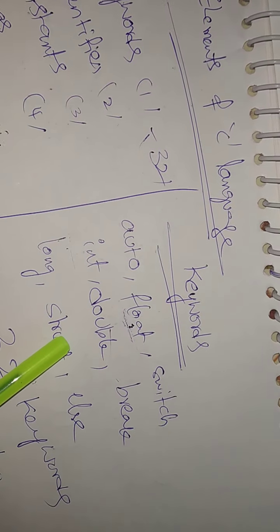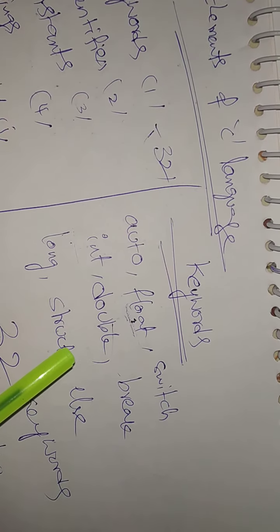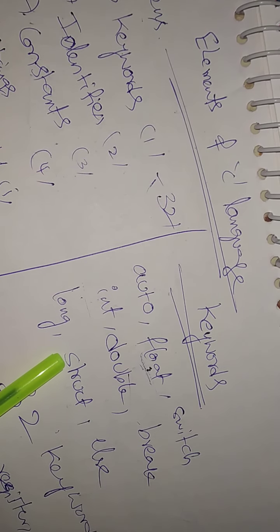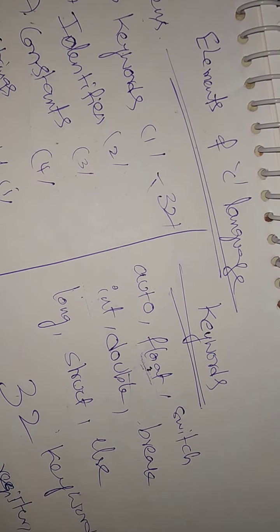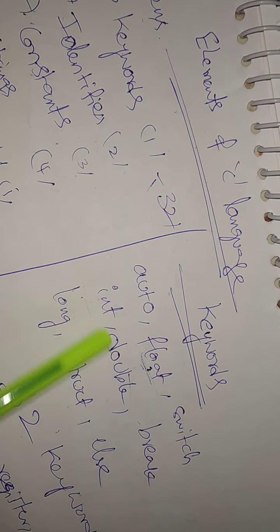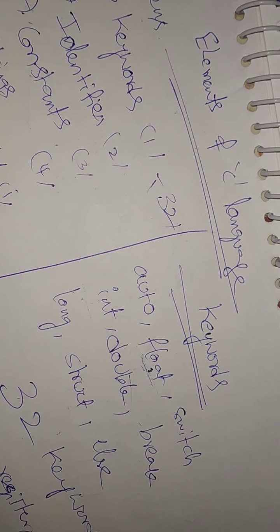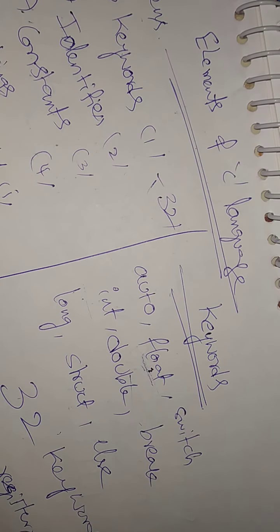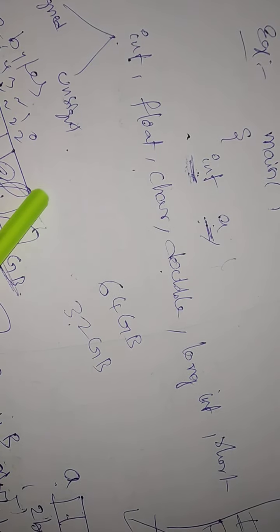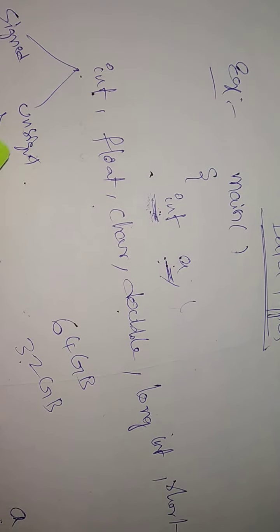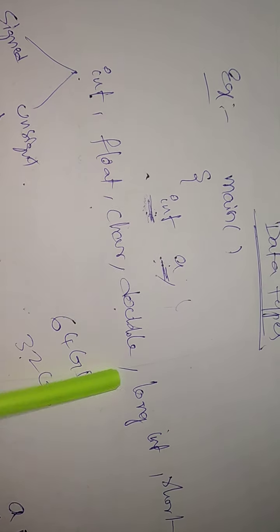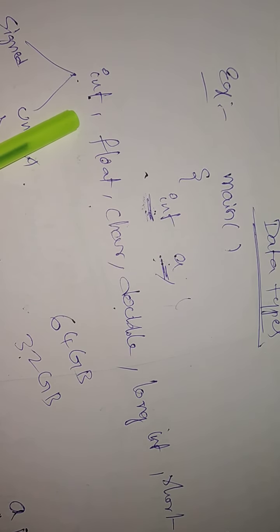Okay. So what are keywords? Keywords are predefined or reserved words, which means Dennis Ritchie already developed some predefined keywords like auto, float, switch, int, double, break, long, struct, else, register, char, short, unsigned. Like that there are 32 keywords. And next is how they are used. I am telling only some keywords. So these we call data types.